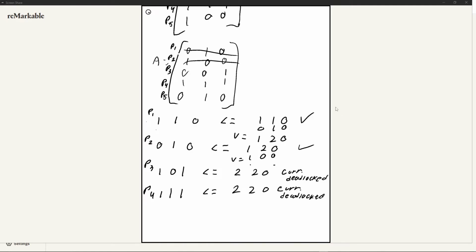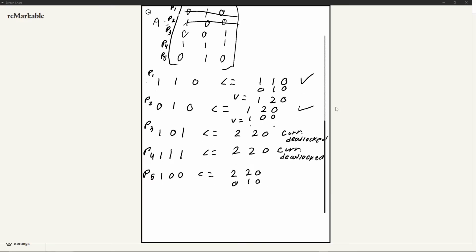Currently deadlocked. Now, last but not least, we can go check process 5. Process 5 is asking for 1, 0, 0. Is that less than or equal to 2, 2, 0? Yes, it is. So we go ahead and take whatever process 5 has allocated, which is our A, and we add it to our V. So now our new V is equal to 2, 3, 0. Now we have our brand new V.